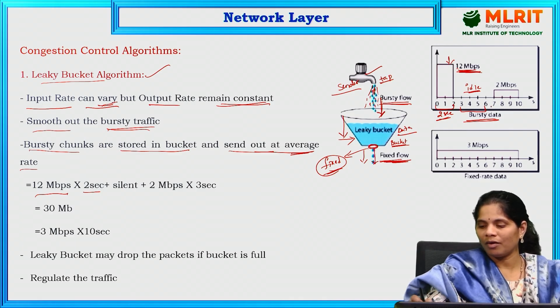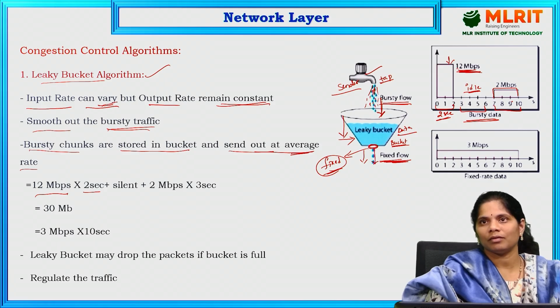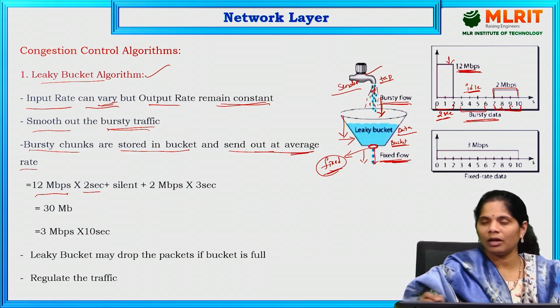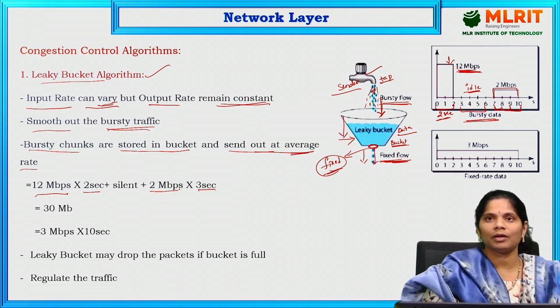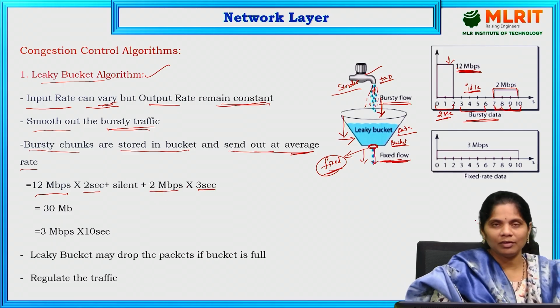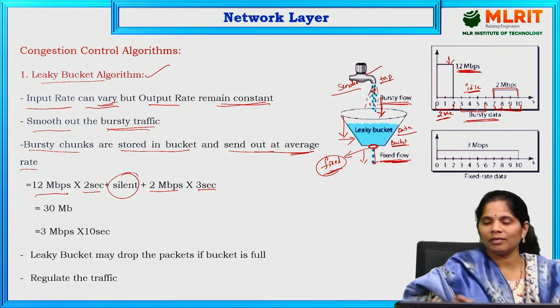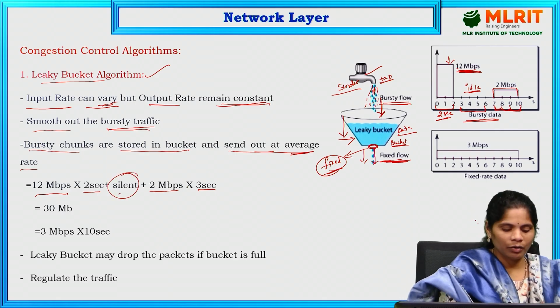After some time, after 7 to 10, again I am going to turn on the tap. That is also at the same time. Here it is 2 Mbps speed. What is the speed here? 2 Mbps, means this is 7 to 8, 8 to 9, 9 to 10, 3 seconds. In 3 seconds we are sending 2 Mbps of data. That is 2 Mbps into 3 seconds. So this is the idle time. From 3 to 6 it is idle only, that I wrote here as silent.